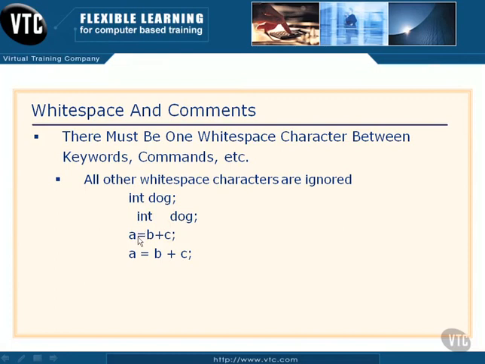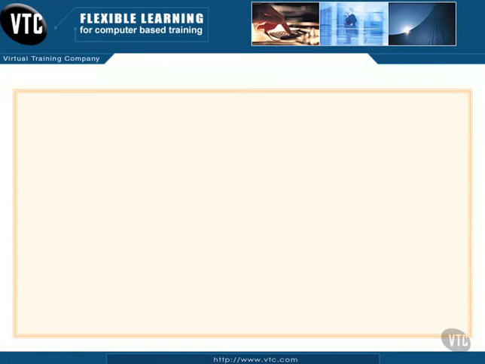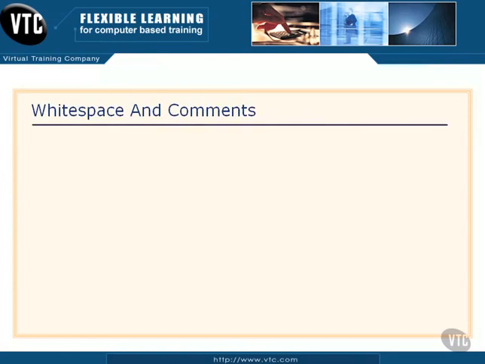And then when we're talking about arithmetic symbols like the equal sign, the plus sign, the minus sign, we can scrunch them all up. We don't need any white space, but if it makes it easier for us to read, for readability purposes, we can add some white space between our arithmetic symbols. Not a problem, any of those will work. So as it turns out, we generally use white space to help us pretty up the code and make it easier to read.